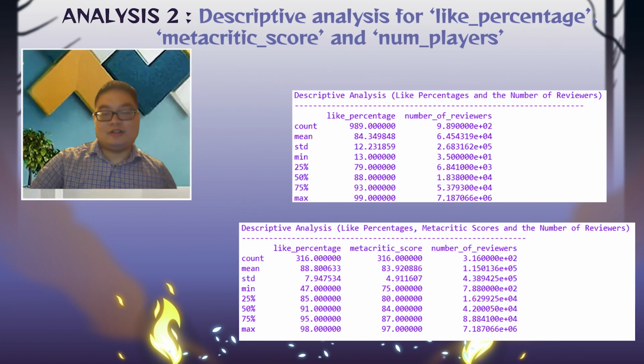Let's move on to our descriptive analysis. We analyzed three variables: like percentage, Metacritic score, and the number of reviewers. The first descriptive analysis is for the like percentage and the number of reviewers. The count is 989 because some games haven't been released yet. The average like percentage is 84.35 with a standard deviation of 12.23. The average number of reviewers is